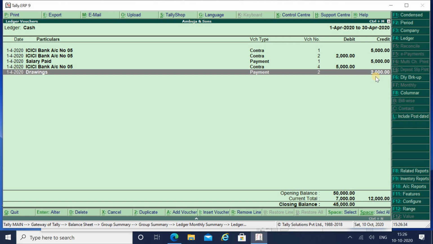So this is the transaction which you have to pass at the time of personal expenses or cash withdrawn for personal use. If at any time you come across this term, you have to make one additional entry. First you pass the contra as it is, but the additional entry should be under drawings. So this was about the cash withdrawal for personal use entry, and how you have to account for it.